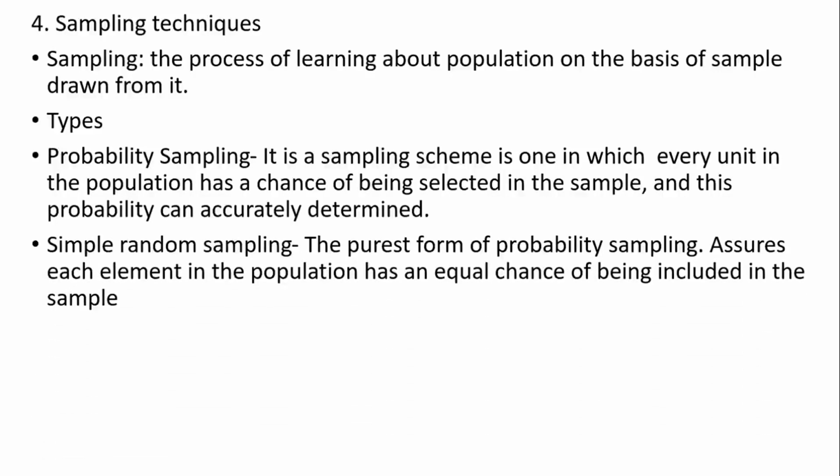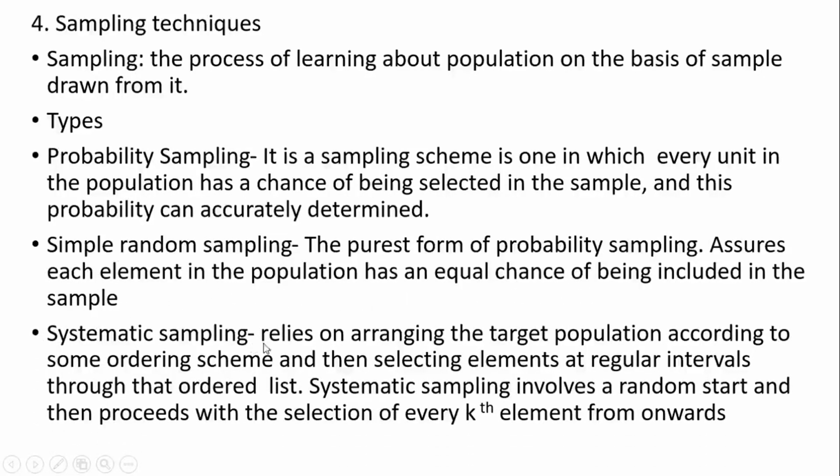Among the probability sampling, the first one is simple random sampling. It is the purest form of probability sampling, which assures each element in the population has an equal chance of being included in the sample. Second one is systematic sampling. It relies on arranging the target population according to some ordering scheme and then selecting the elements at regular intervals through the ordered list. For example, if we have 100 samples and we are taking every fifth sample, so the 5th, 15th, 25th, 35th, 45th, 55th, like this the list goes on.